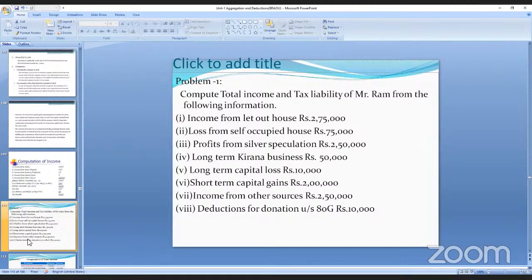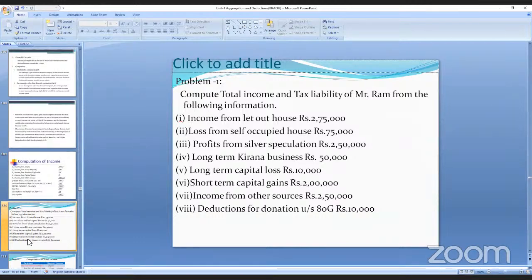Total income and tax liability of Mr. Ram. Income from house property: 2,75,000 let out, and 75,000 self-occupied, means 2,75,000 minus 75,000, it is 2 lakhs. Profit from speculation business is 2,50,000. Long-term capital loss is 50,000. Whenever you get a long-term loss, there is a rule that it should be deducted from long-term profit only. Otherwise, you have to keep quiet. You should not add that outside.